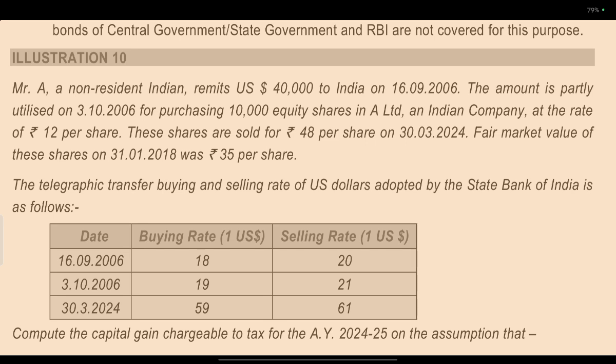On converting back, when it is transferred in India, you use the buying rate. If the SBI selling rate is 20, then the SBI buying rate is 18. So if you have USD and want to convert, you get 18 rupees; if you want to buy USD, you give 20 rupees.